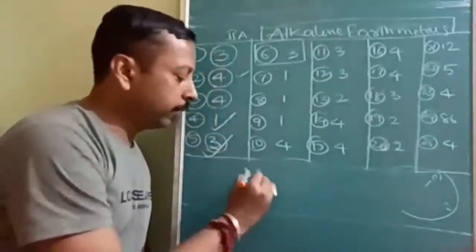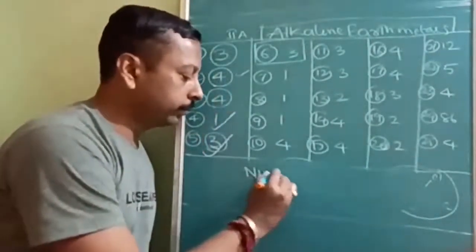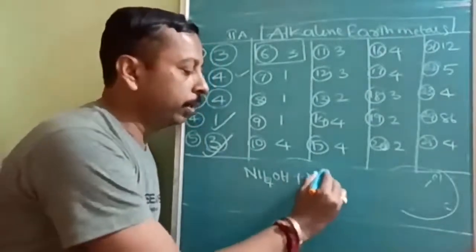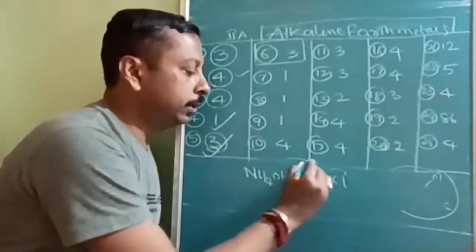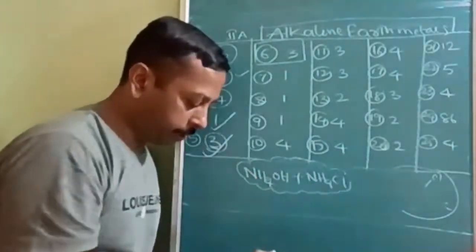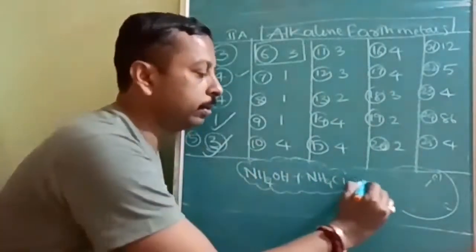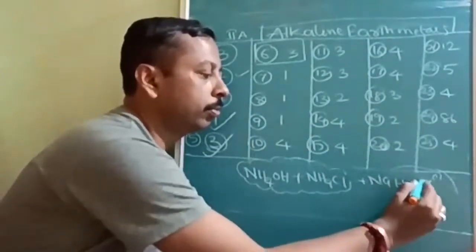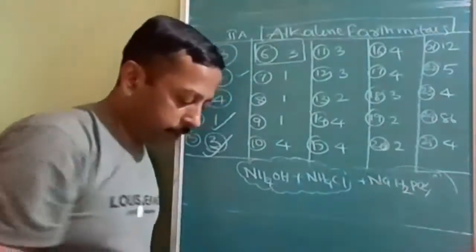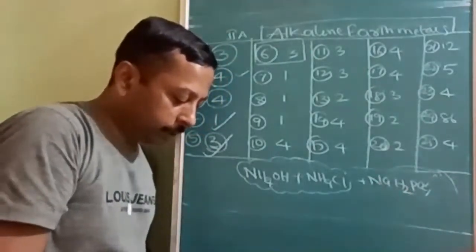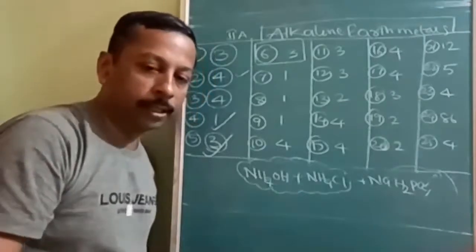First, ammonium hydroxide plus ammonium chloride, treated with NaH2PO4. Then the white crystalline solid is formed. The formula of that.